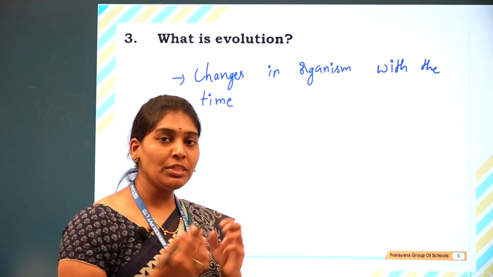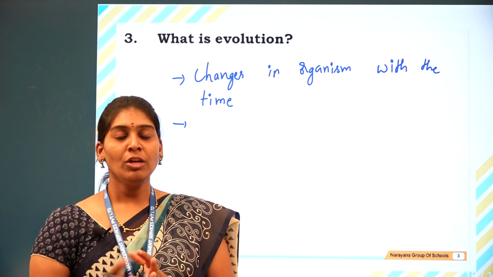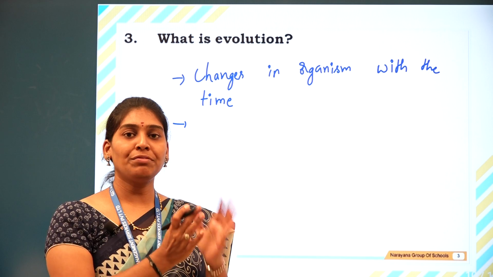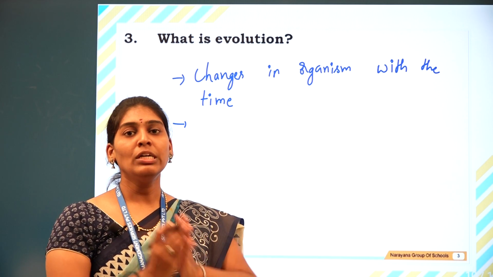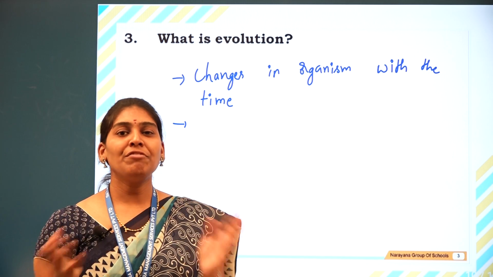When you see unicellular organisms to multicellular organisms, how they have developed, the organisms have developed from a simple form to a developed form. There are many changes we can see in different forms.